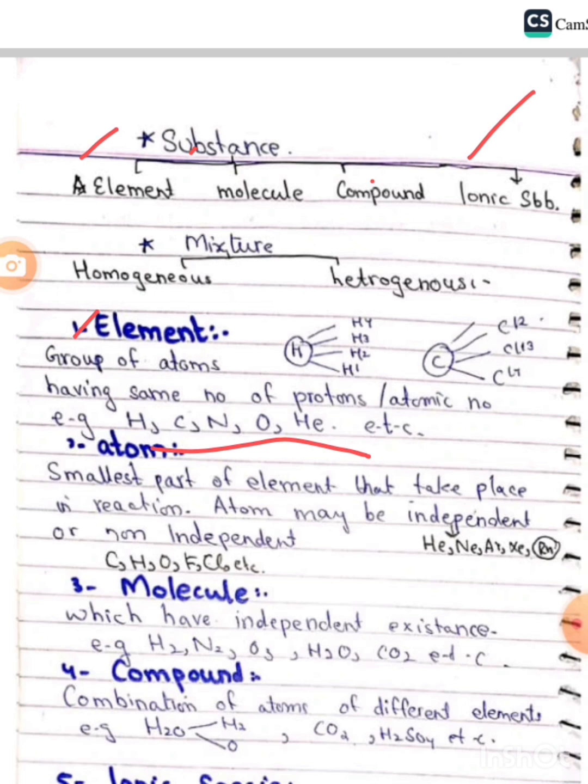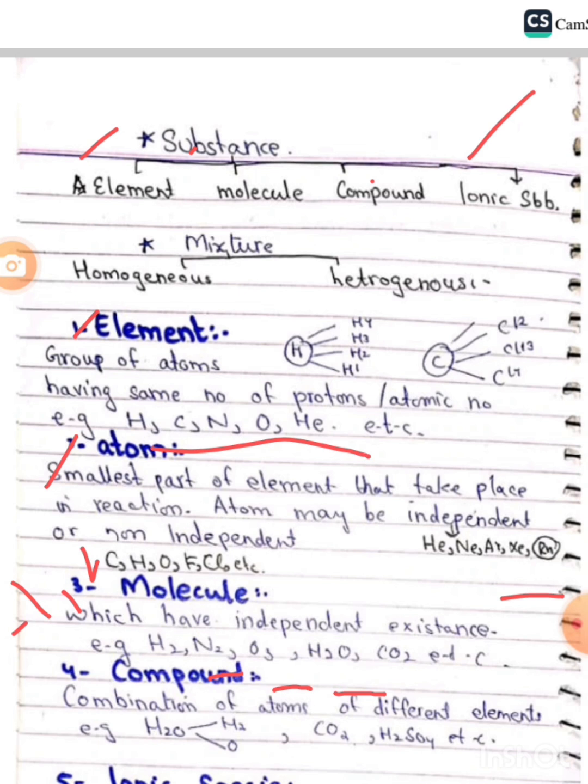And now next is the atom, the smallest part of an element that takes part in the reaction. An atom may be an independent or non-independent quantity, and we can see neon, helium, argon, these are atoms. And now next we discuss the molecule, which has an independent existence, like hydrogen: H2 is a molecule, N2 is a molecule, O2 is a molecule, H2O is a molecule.